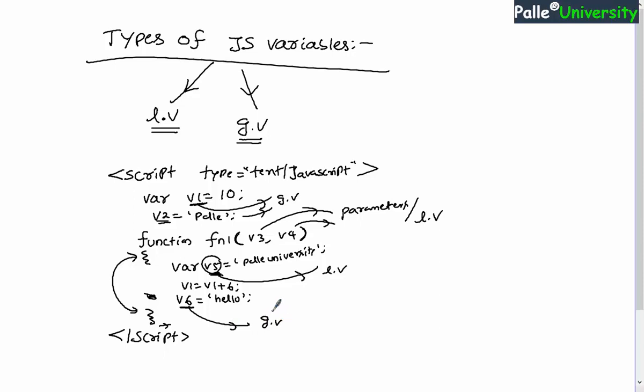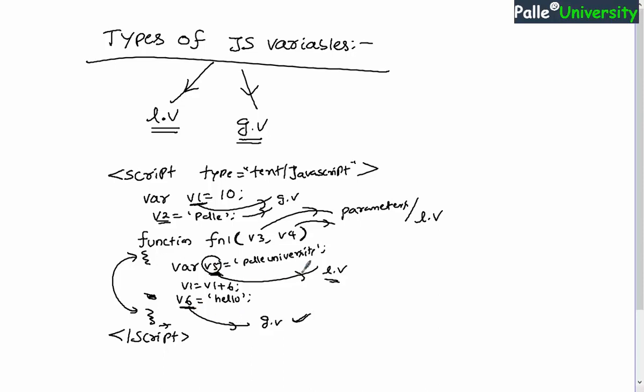Must understand, though you define a variable inside the function body, if you declare it without using the var keyword, definitely it is called a global variable. So I believe you understood the point. If you declare a variable inside the function body by using the var keyword, then it is considered a local variable. If you declare a variable inside the function body without using the var keyword, then definitely it is called a global variable. Now v6 is a global variable, v5 is a local variable.